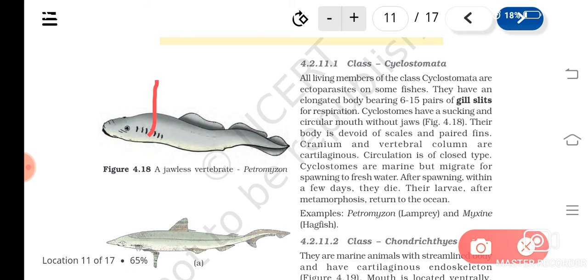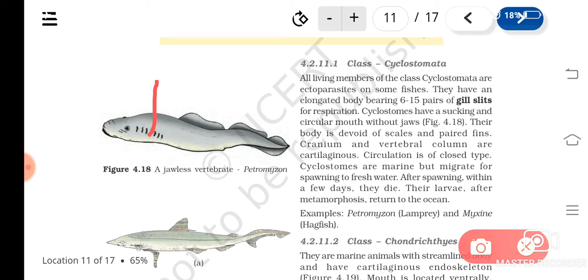And cranium, what is cranium? The part of the endoskeleton that covers the brain. Cranium and vertebral column are cartilaginous, made up of cartilaginous tissue. Circulation is of closed type. They are exclusively marine, but they can migrate to fresh water for spawning.